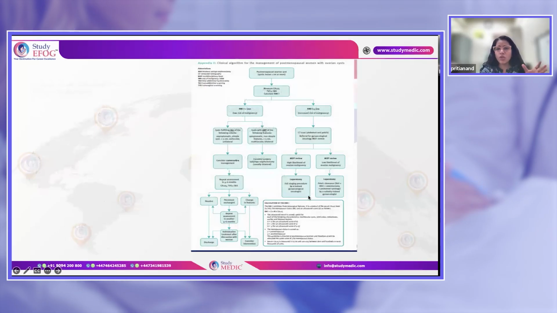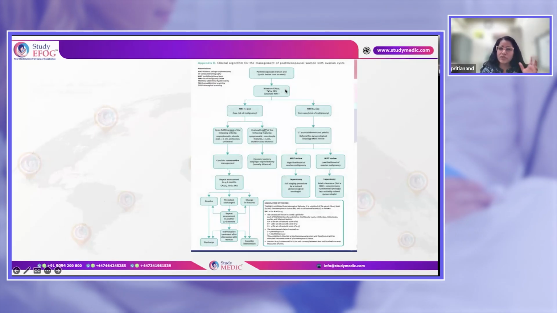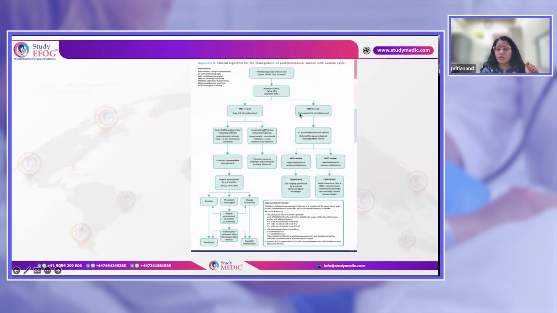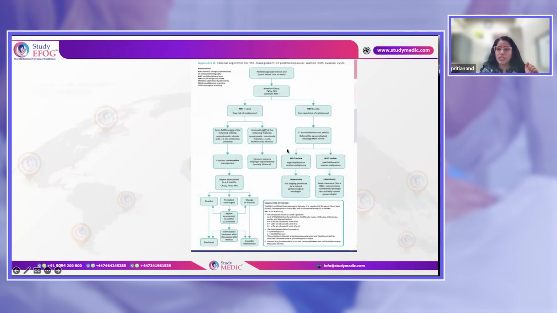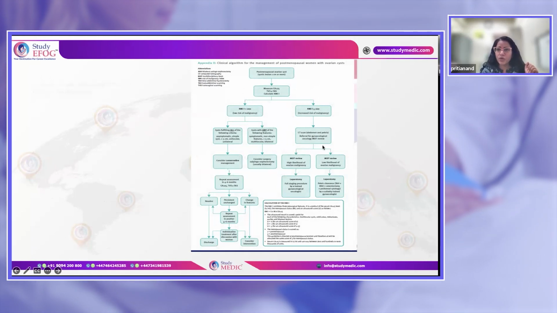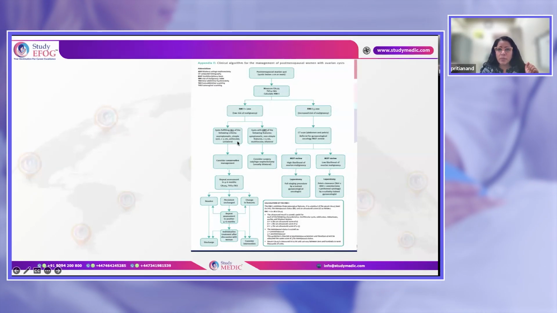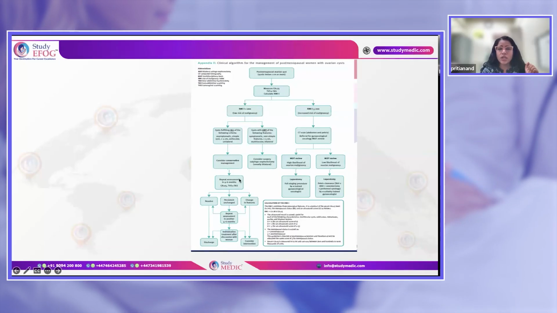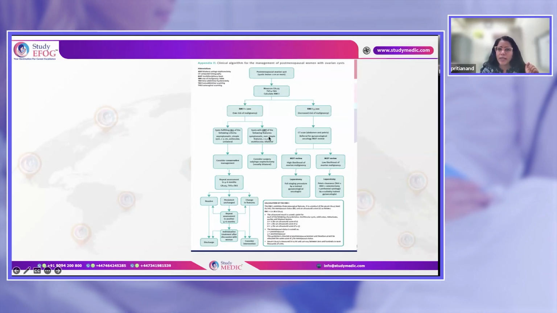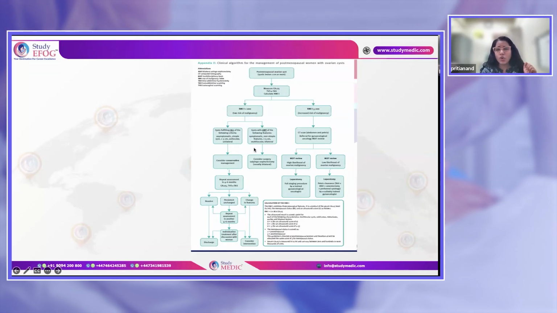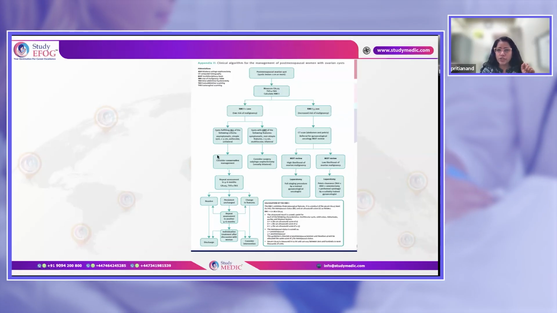So just to summarize all these three questions: postmenopausal ovarian cyst. When we measure, if there is an ovarian cyst, first thing in ultrasound, first we measure the CA125 and calculate an RMI score. If RMI is greater than or equal to 200, she goes for a CT scan and an urgent referral to the cancer center. Okay. If she has an RMI of less than 200, we see if the patient has a less than 5 centimeters cyst, simple, asymptomatic, unilateral, unilocular, put her on follow-up. If anything is not this, that is, more than 5 centimeters, symptomatic, bilateral, bilocular cyst, non-simple, then always consider a surgery. That is bilateral salpingo-oophorectomy in the postmenopausal age group.